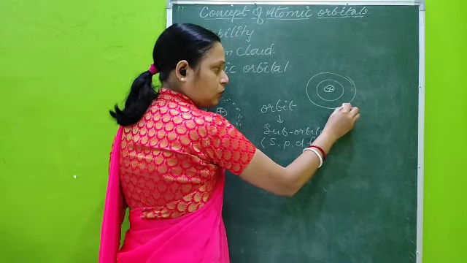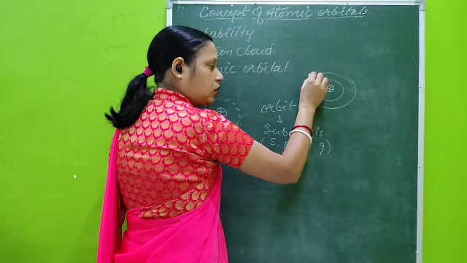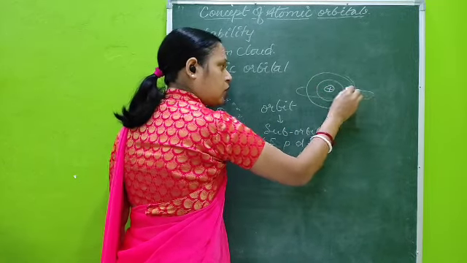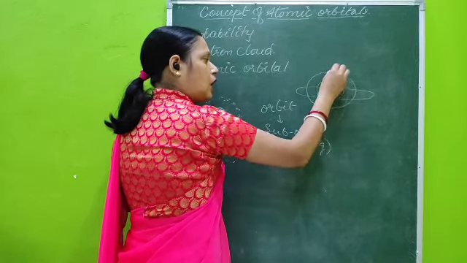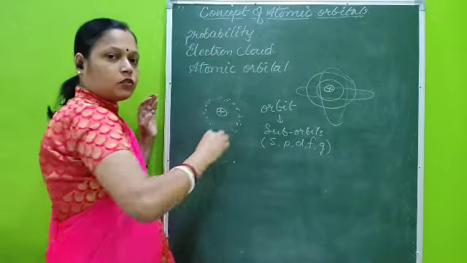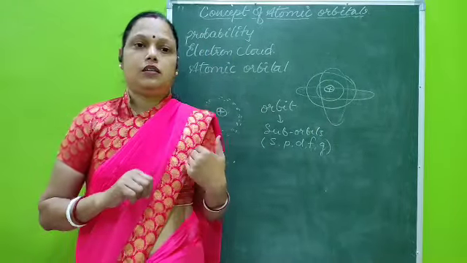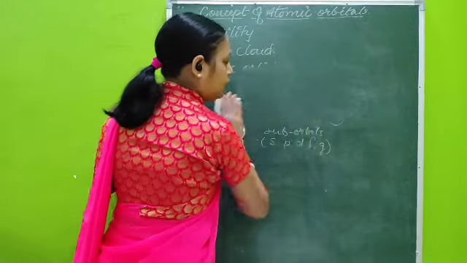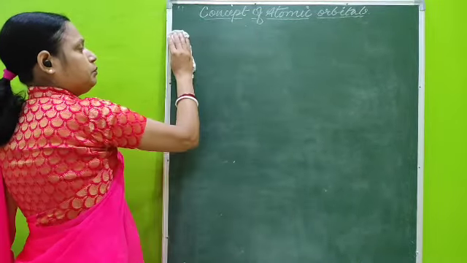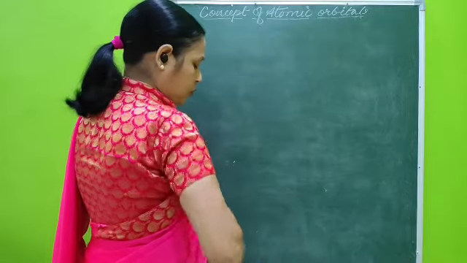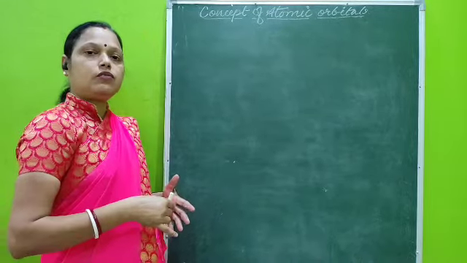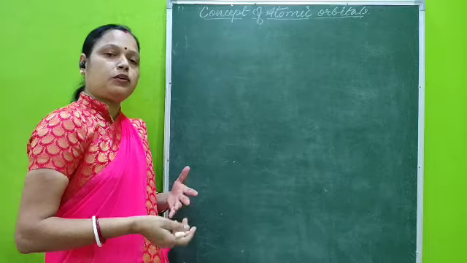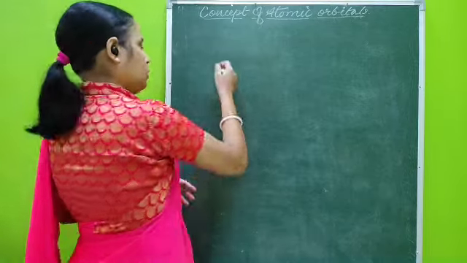If this is the second orbit, then this is the first orbit which is containing another orbit also. That is known as orbital. Got it? Now we'll see the differences, and study them in detail. In order to understand orbitals, we have to see the differences of orbitals with orbits.